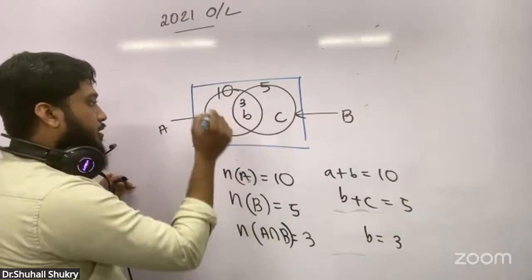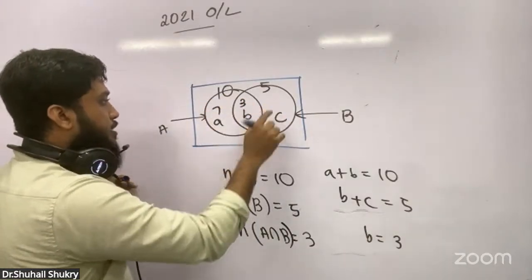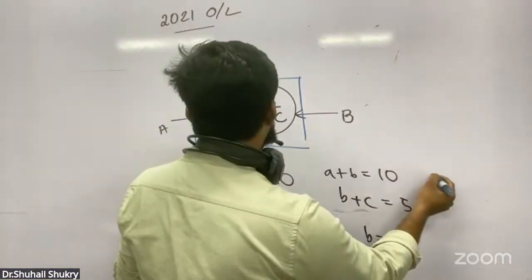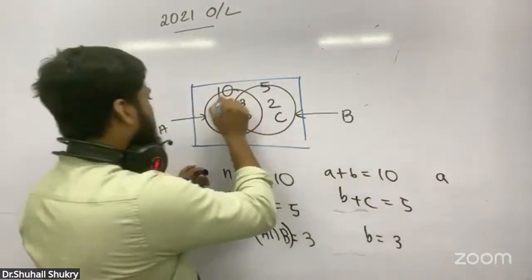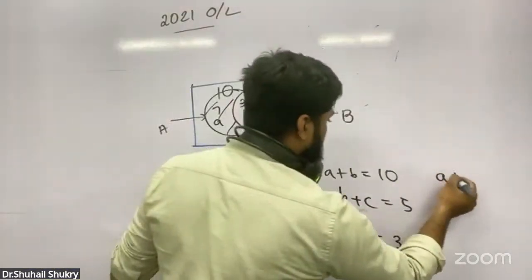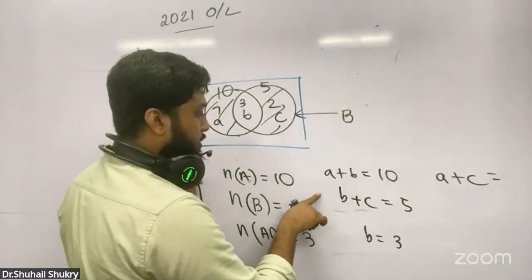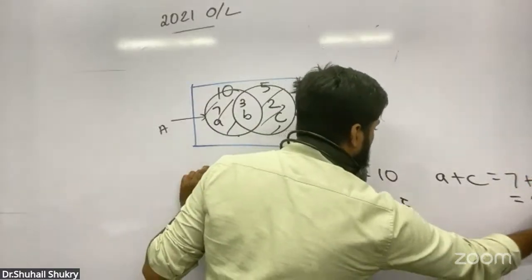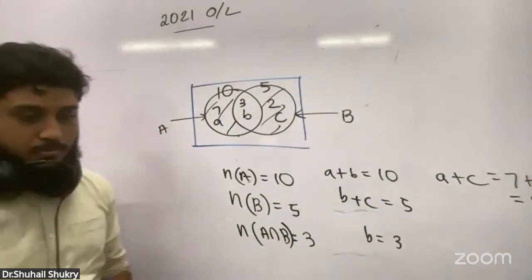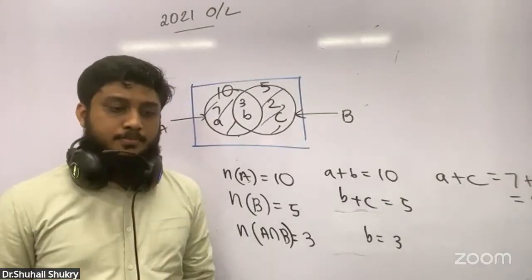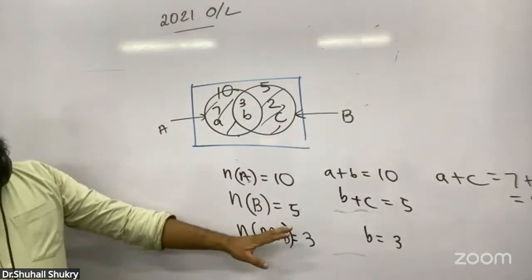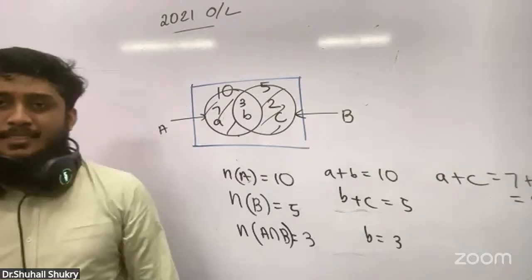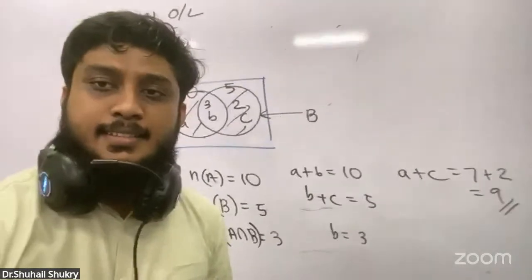If you make b 3 now, how much is a? 7. c is how much? 2. Again, what have they actually asked? a plus c. They have shaded only this a and c. So a plus c is how much? a is 7, c is 2, 7 plus 2 is 9. Okay? Understood? Even lazy people can understand these things. Can you understand that these are easy things?